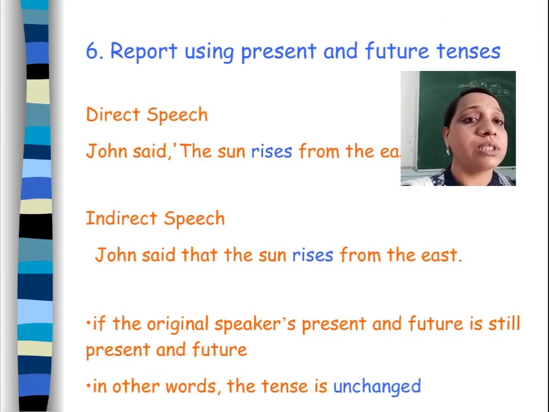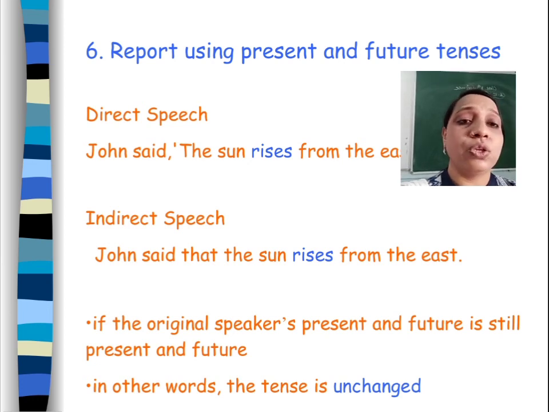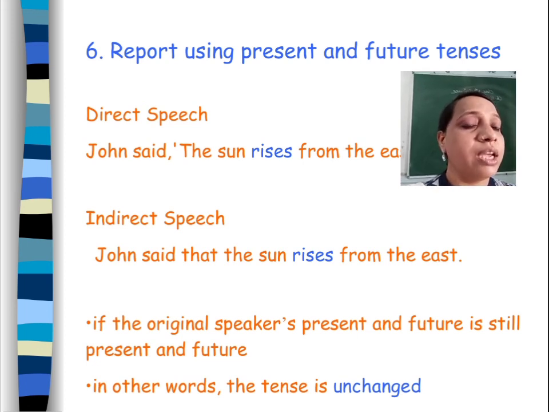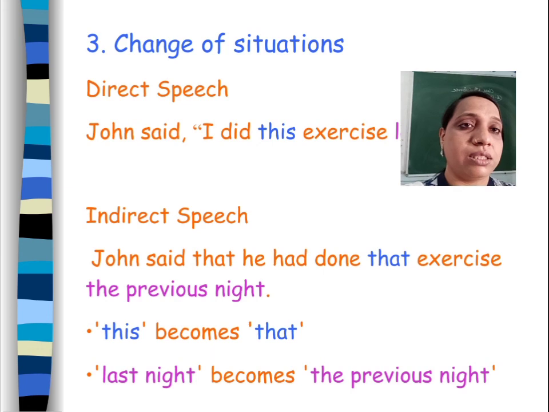Next is reporting verb using present and future tenses. John said, the sun rises from the east. John said that the sun rises from the east. No change because it is a universal truth. If the original speaker's present and future is still present and future, in other words, the tense is unchanged. Okay.